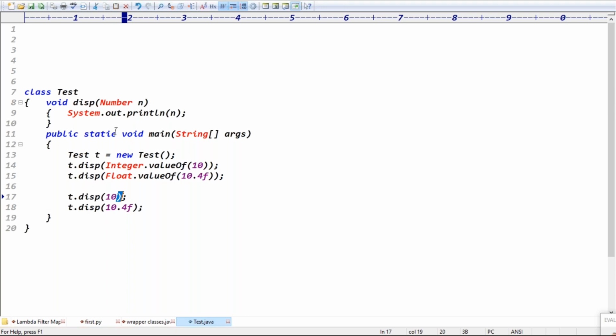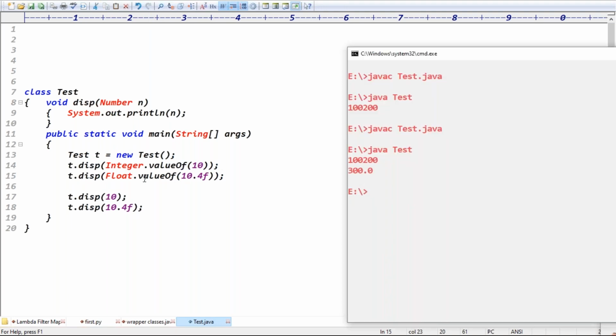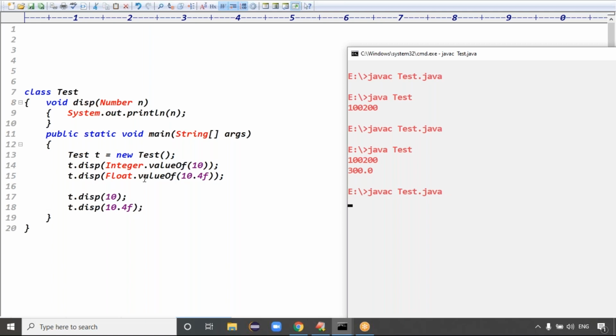So here, which one is implementing here? Auto boxing is implementing, right? Internally. Exactly. So these two lines are equal to these two lines, right? Yes, because auto boxing is performed here.